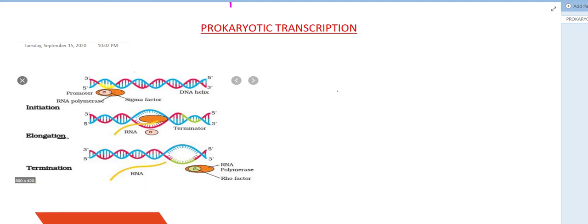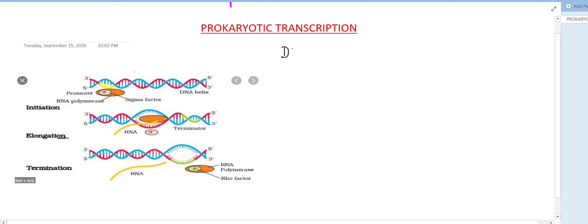Today the process I am going to discuss is about prokaryotic transcription. As we know, all biological organisms contain DNA as their genetic material, and all the genes present on DNA will get expressed through the process of transcription and translation.